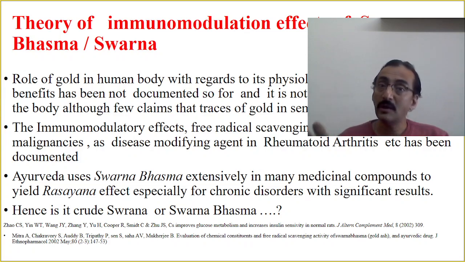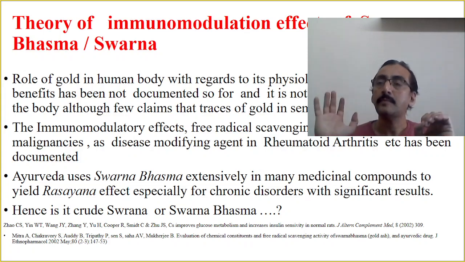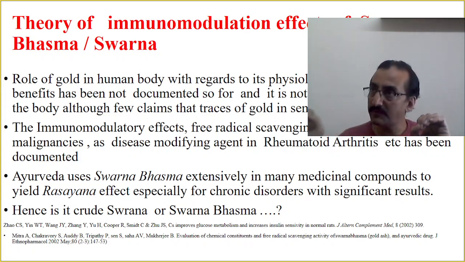Okay, but everything is right, but the big question is Swarna Bhasma is not used here, not mentioned here. But recently, in Swarna Prashana, we are using Swarna Bhasma. Okay, we are using the Bhasma because Swarna Bhasma has got definite documentation for that. Swarna Bhasma has got an immunomodulatory effect or rasayana effect. By taking the rasayana effect of the Swarna Bhasma, we are using it. But what I am telling is, the original Swarna Prashana reference has no mention of Swarna Bhasma. It is only Swarna which is mentioned. Now, just by Swarna, will you take it as Swarna Bhasma or Shuddha Swarna? That is a matter of debate.